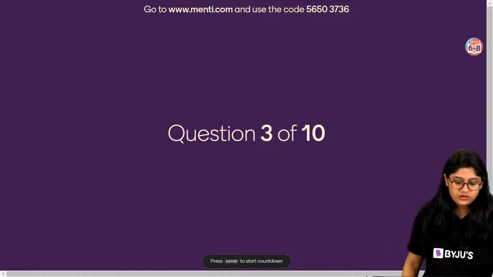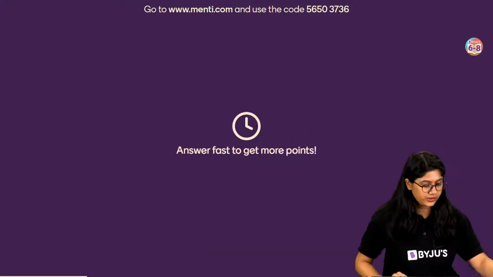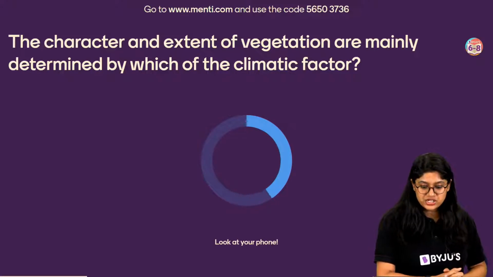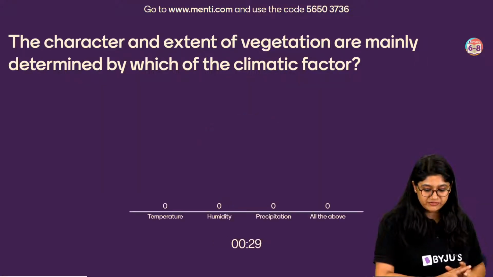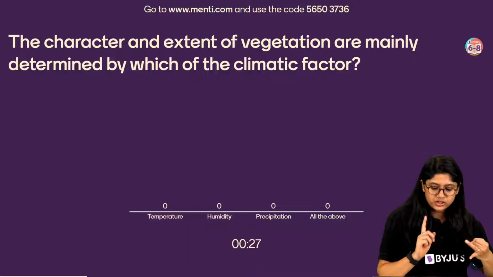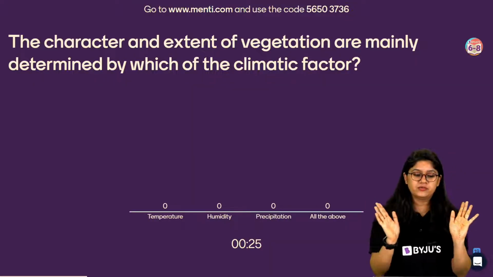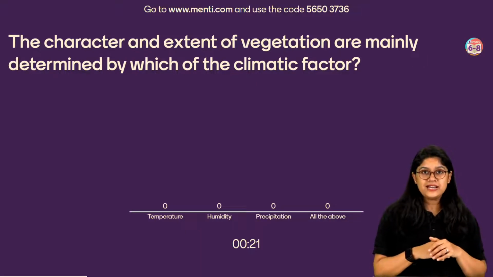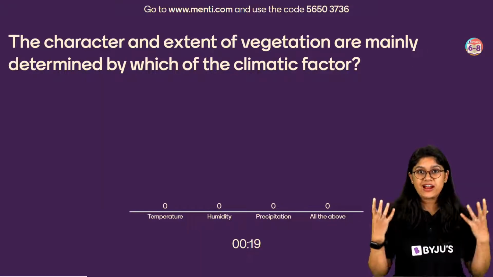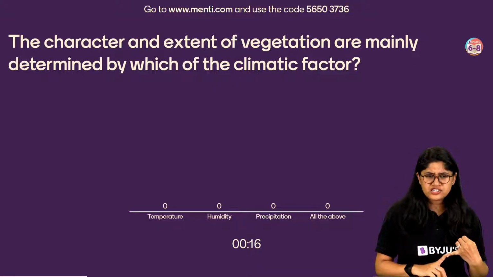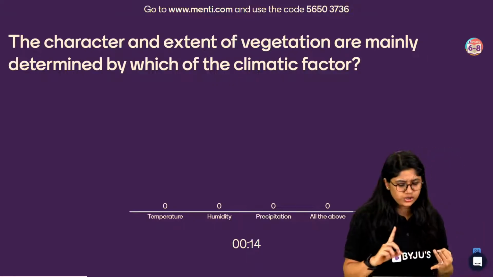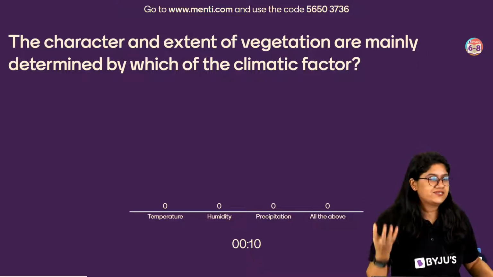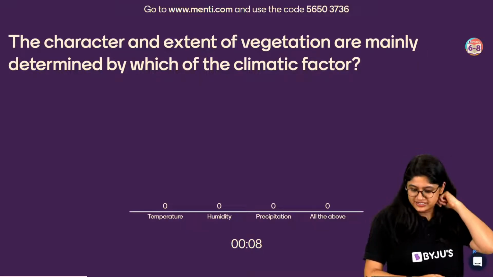Okay, question number 3 on your screen, and here we go. The character and the extent of the vegetation are mainly determined by which of the climatic factors? Right? Temperature, humidity, precipitation, or all of the above. What type of vegetation will we have in a particular land? What are the climatic factors which are responsible? Is it just the temperature? Is it just the humidity, precipitation, or all of the above? I think it's a very easy question, right? Yes, everyone.